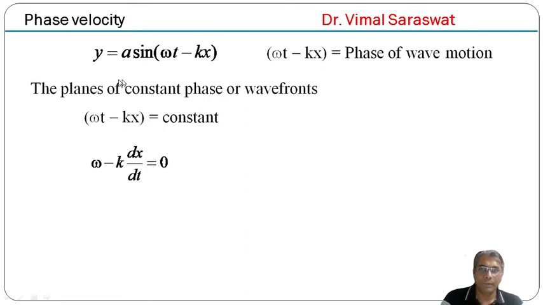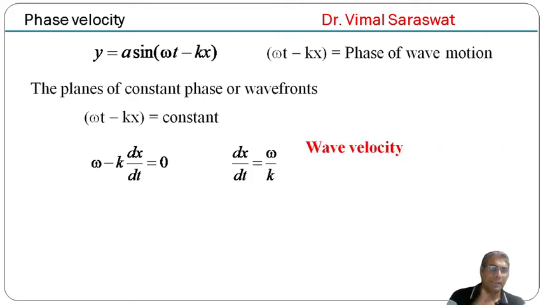From this, omega equal to k dx by dt, and hence dx by dt is equal to omega upon k, and this is our wave velocity.